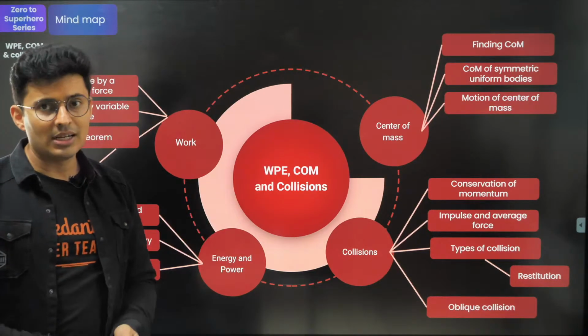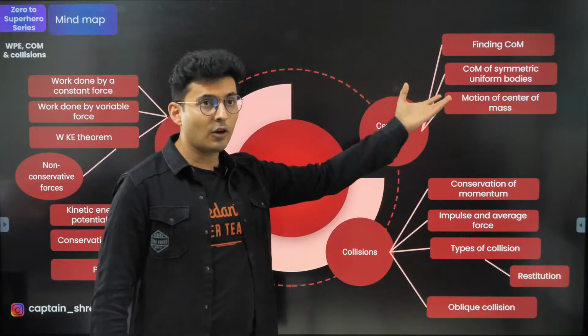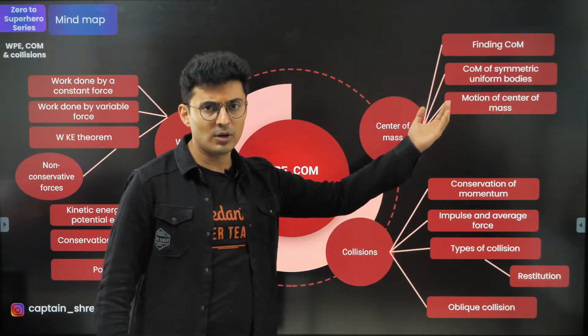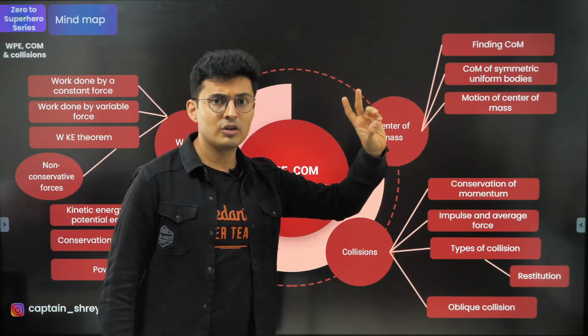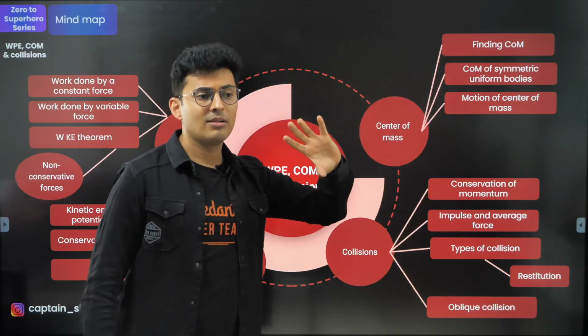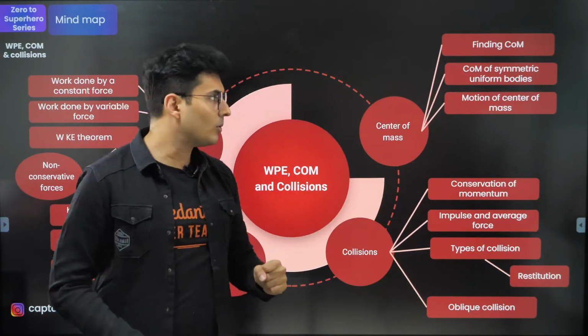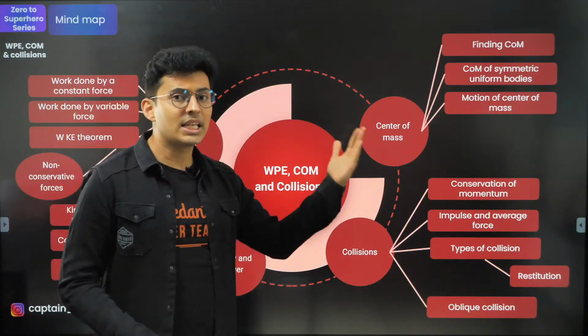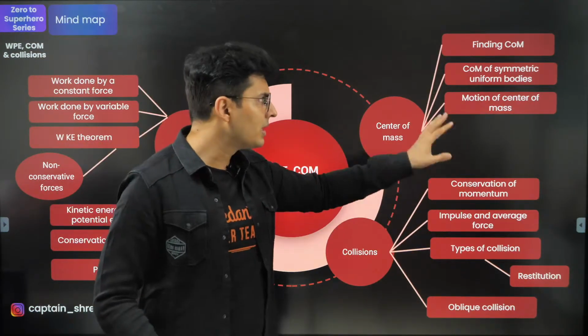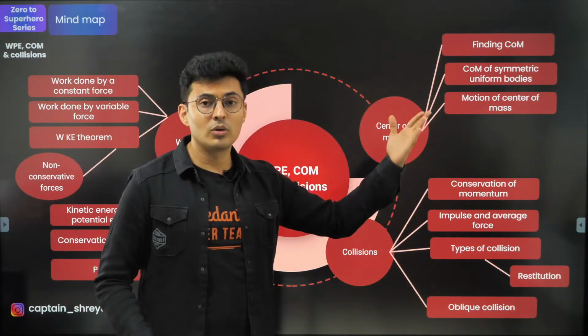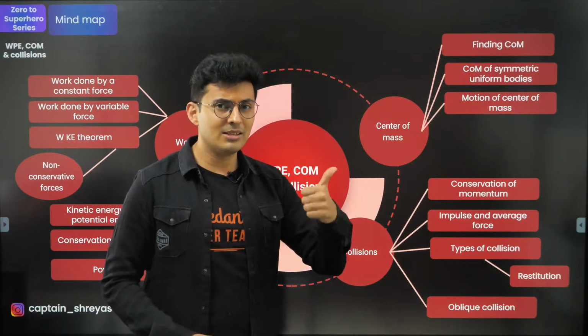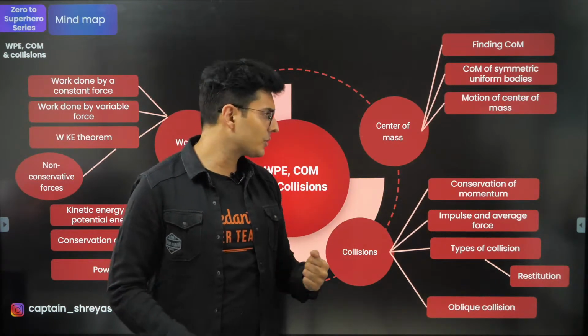Now, then you go to center of mass, where you find the center of mass using certain standard formulas, and two major properties out there when you combine two objects and when you remove some object from another object. Then also the standard formulas for all the symmetric bodies, and then you should go to the motion of center of mass, especially velocity, acceleration, and force.